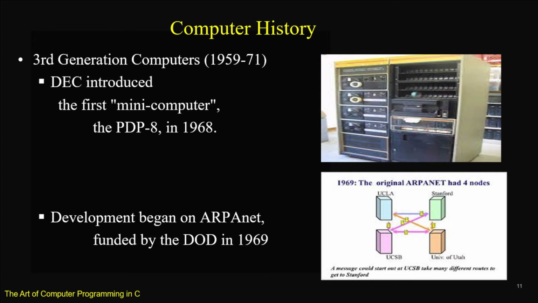And they could send messages to each other. So that was the original ARPANET in 1969, which laid the foundation for internet. And later on in 1995-96, the World Wide Web, which became official in 1997.